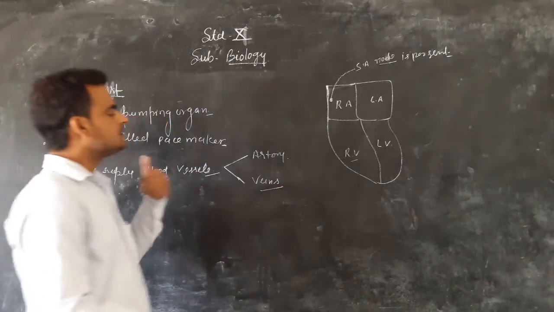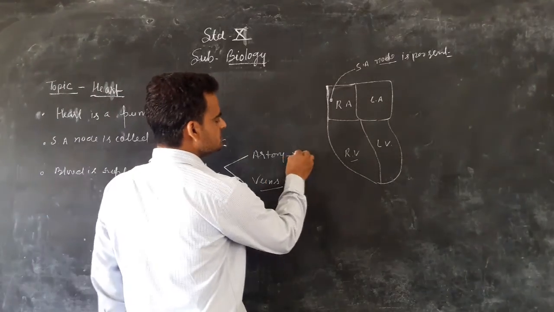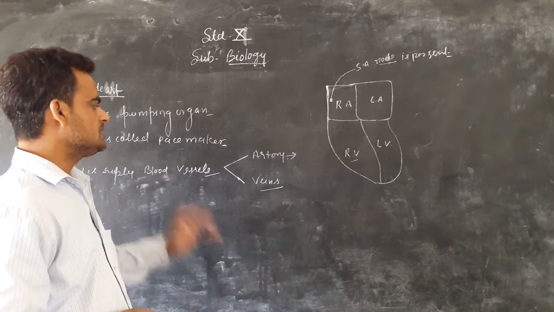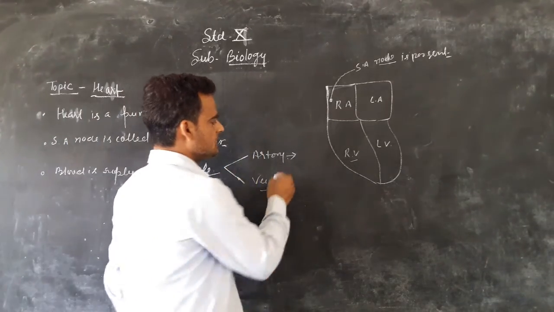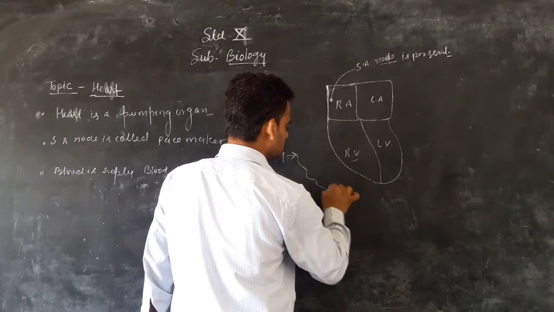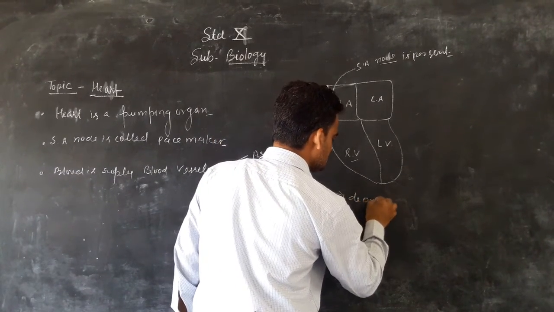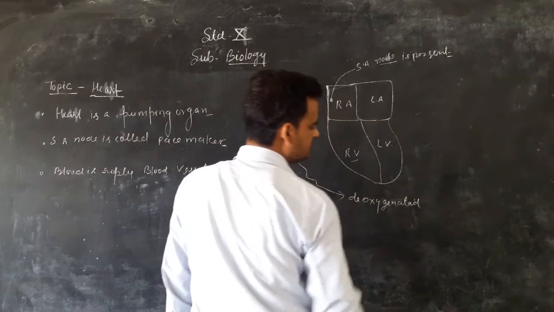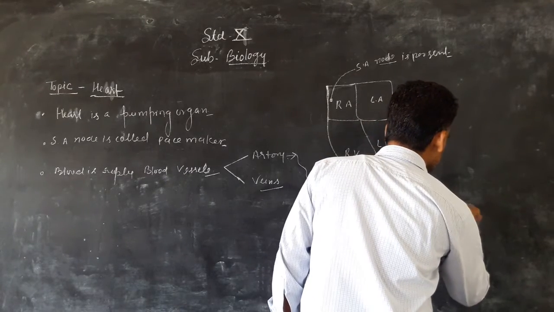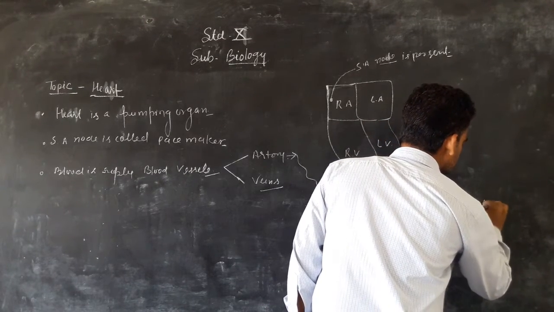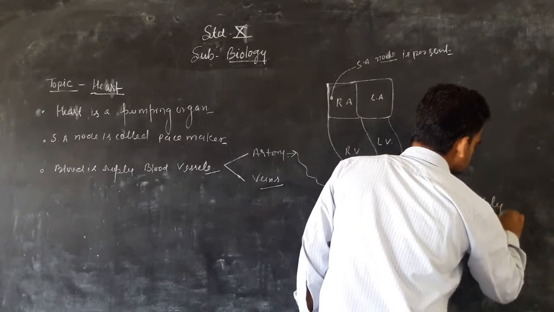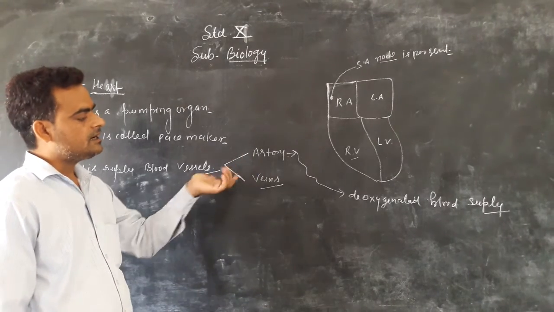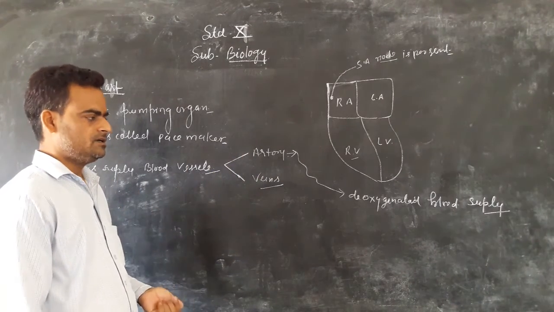The artery carries deoxygenated blood. The deoxygenated blood supplied by the artery is impure blood from the different organs of the body.